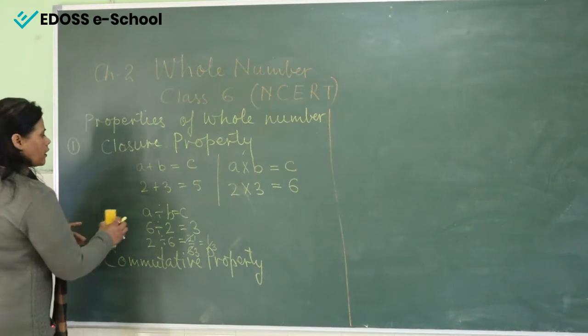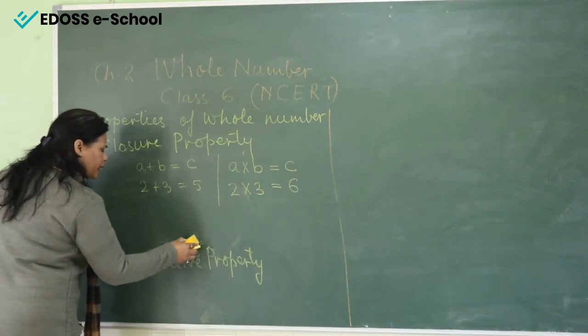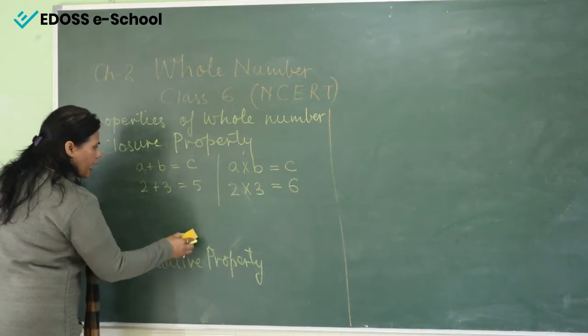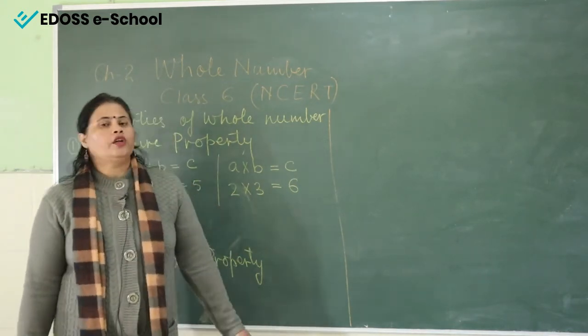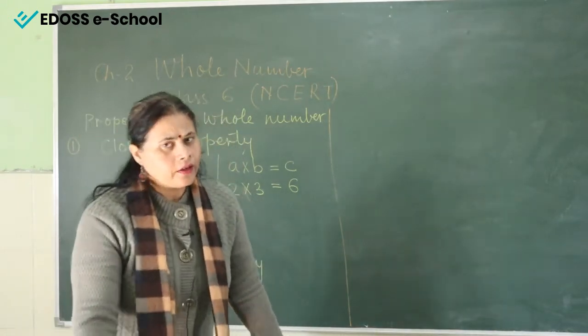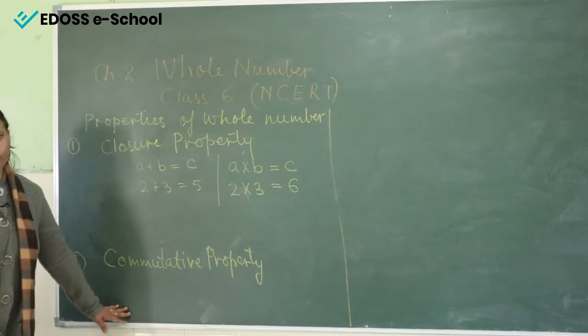So the conclusion is that the closure property is followed by addition and multiplication only, not by subtraction and division, right? Now come to the next property, that is the commutative property.